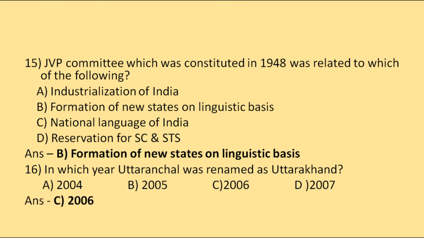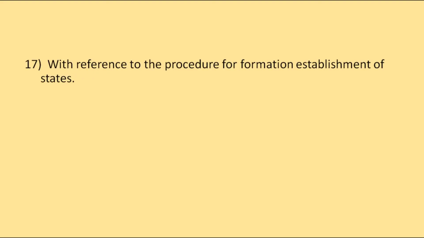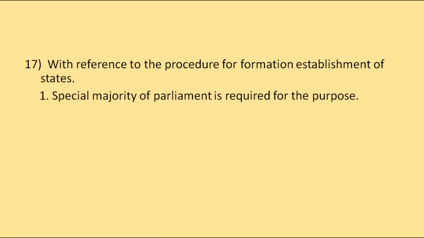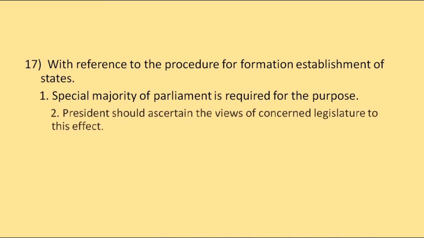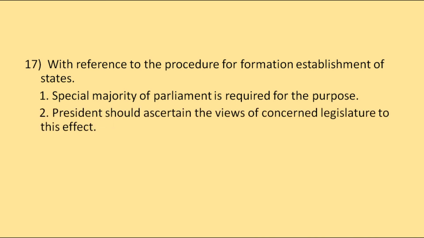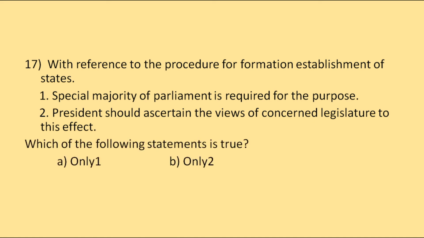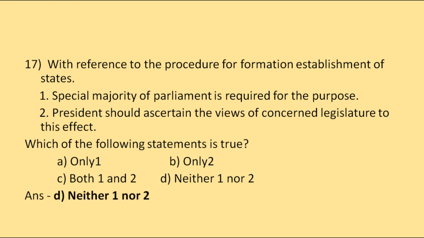So the correct option will be 2006. So next we have, with reference to the procedure for the formation of new states, special majority of parliament is required for this purpose. President should ascertain the views of the concerned legislature to this effect. So which of the following statements is true? Only one, only two, both one and two, or neither one nor two. So the correct option will be neither one nor two.